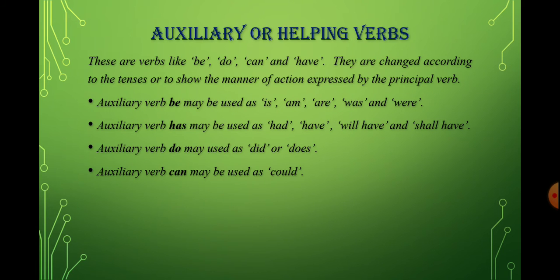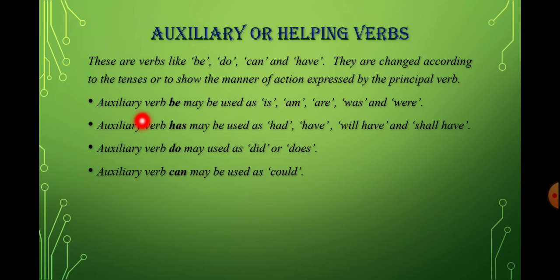Next comes your auxiliary verbs, or we can also call them helping verbs. What are these? These are verbs like be, do, can, have and so on. They are changed according to the tenses or to show the manner of action expressed by the principal verb. Auxiliary verbs change with the change in tense.